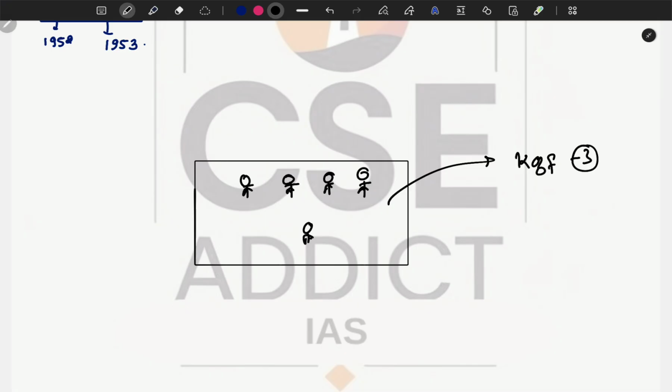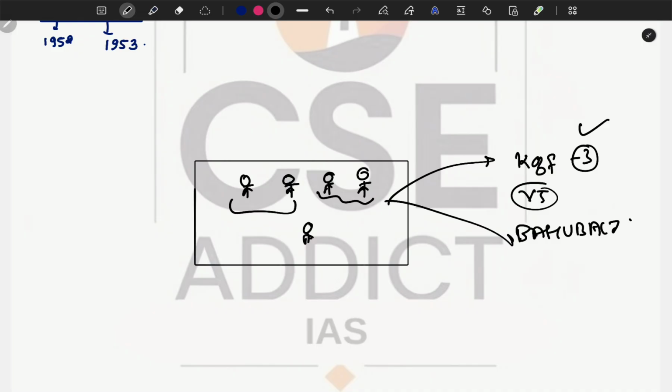And at that time there is also a movie called, let's talk about Bahubali. Even though this movie will not come, let's say Bahubali is coming. So two of your friends decided to watch KGF 3, and two of your friends decided to watch Bahubali. In this scenario, what will happen?